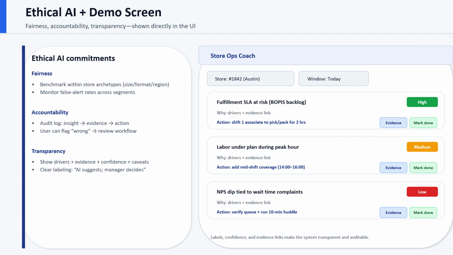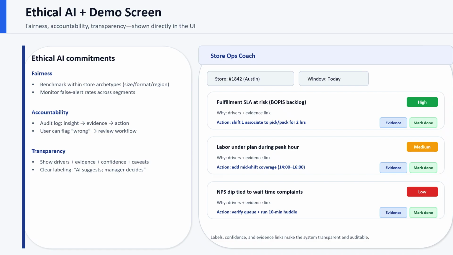A medium confidence card might highlight labor under plan during peak hours and recommend adding coverage for a specific window. A low confidence card might show an NPS dip tied to wait time complaints, and recommend verifying queue conditions and running a quick huddle.